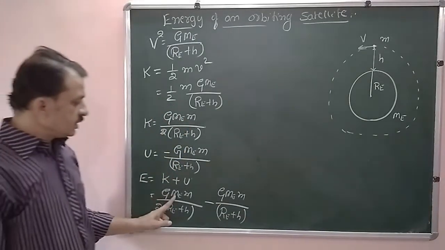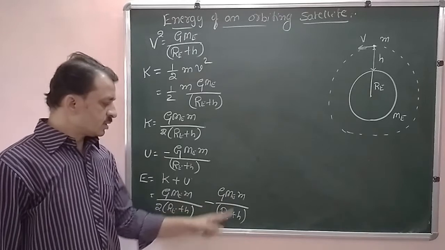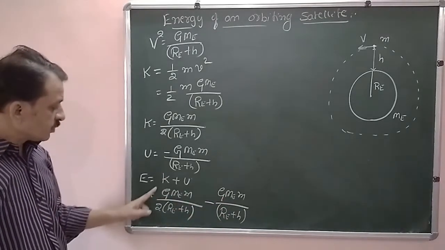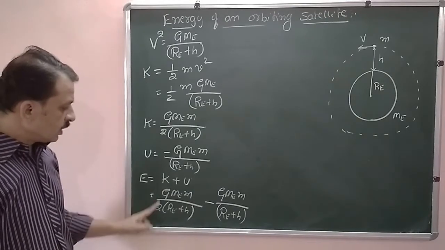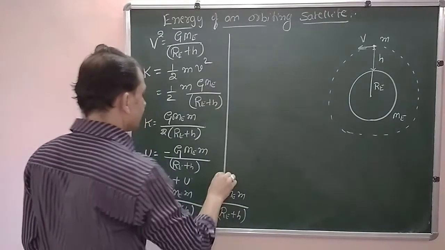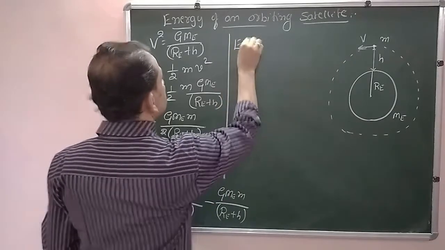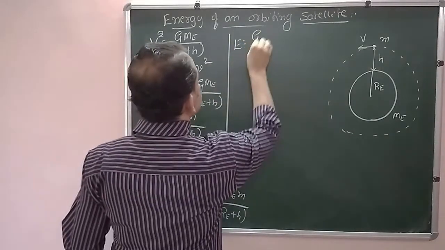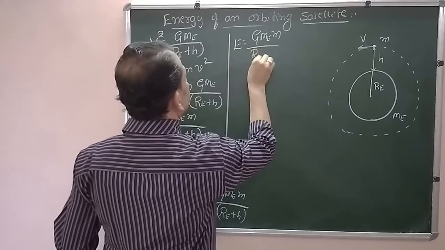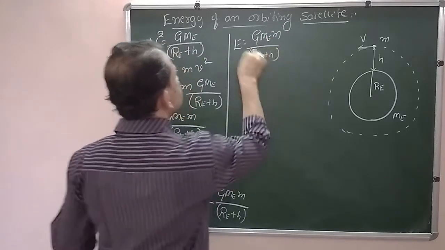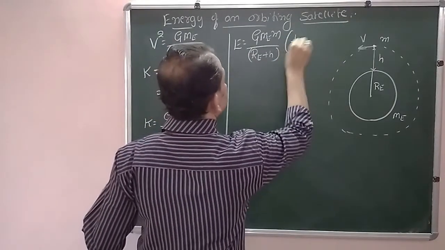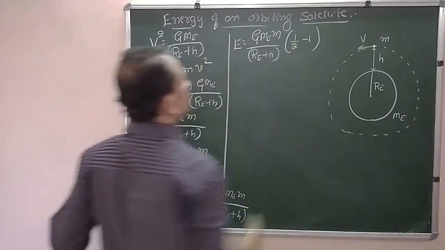Here G Me m divided by Re plus h is common in both terms, so we are left with half minus 1.